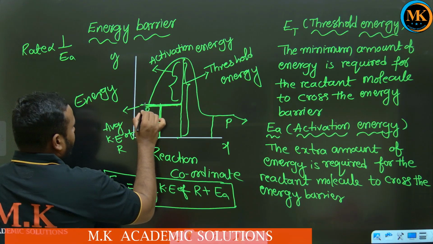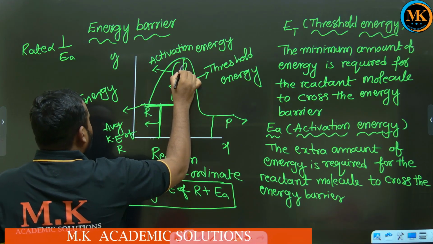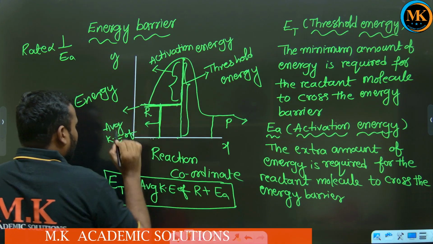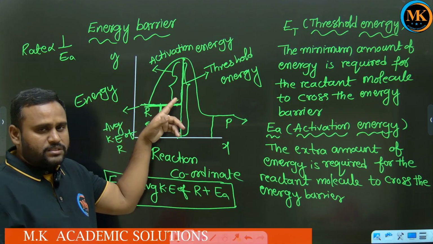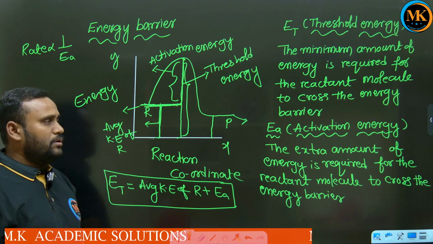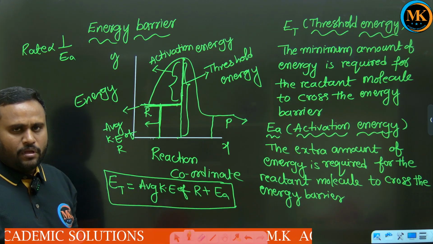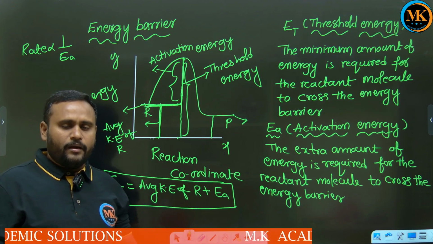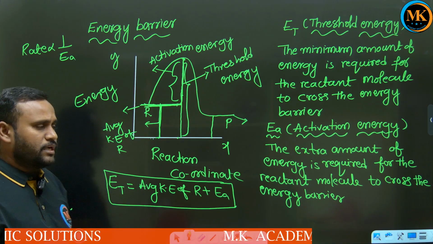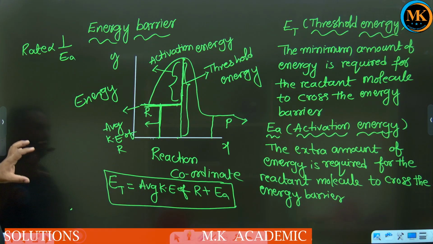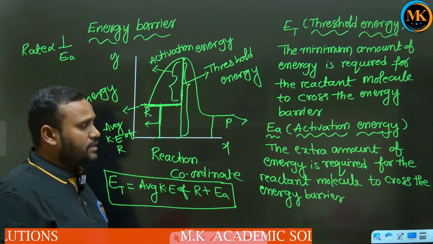Simply, you can understand that when this energy is increased, it is very difficult for the reactant molecules to cross the energy barrier. If it is very small, the reactant molecule can easily cross the energy barrier, giving more speed or more rate of reaction. So this is about the energy barrier.